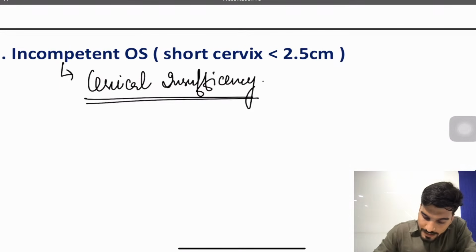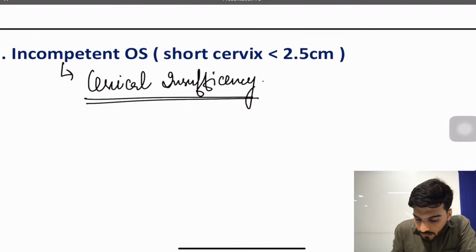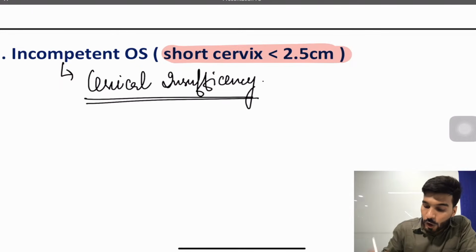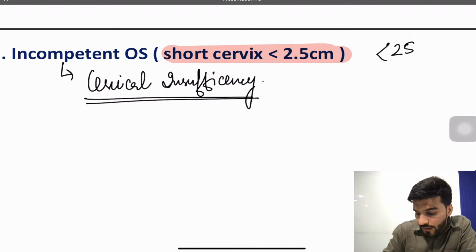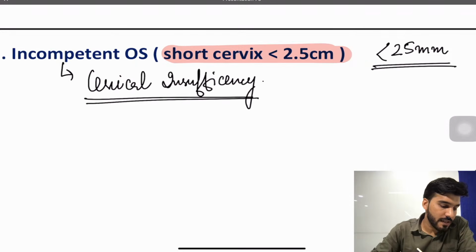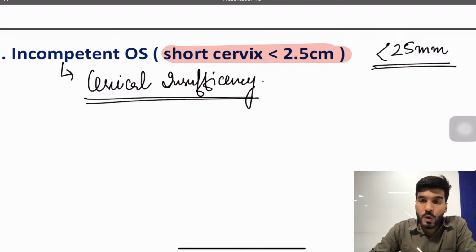Okay, now what exactly does it mean? It means that the cervix is short. How short? It is less than 2.5 centimeter, or you can write it's less than 25 mm.